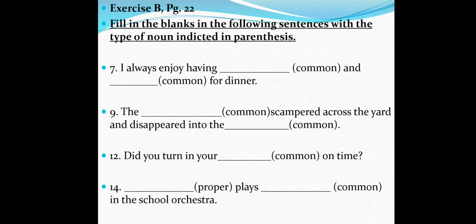Number 9. The. Common noun. Scamper across the yard and disappear into the. Also, I want a common noun here. Number 12. Did you turn in your common noun you will give me on time? And the last one, who can read it and who can give me the answer?